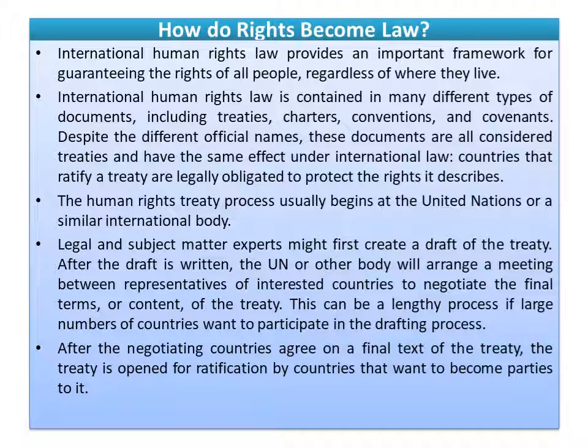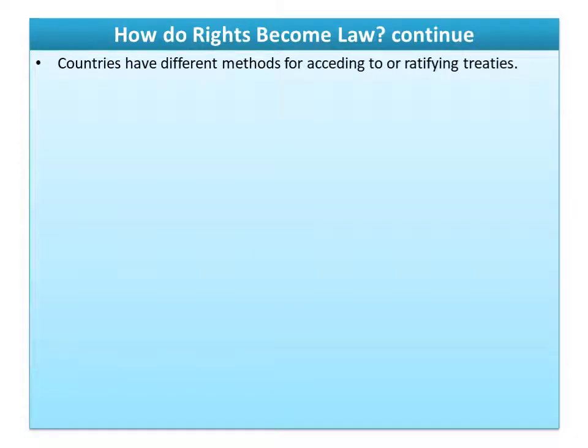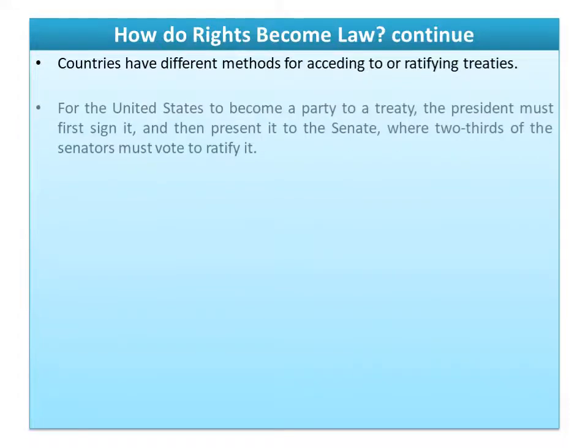After negotiating, the countries agree on a final text of the treaty, which is then open for ratification by countries that want to become parties to it. So after ratification of the treaties, it becomes the what? Human rights. That means after ratification, the human rights treaty becomes the law. Countries have different methods of acceding to or ratifying treaties. That means approving the treaties.